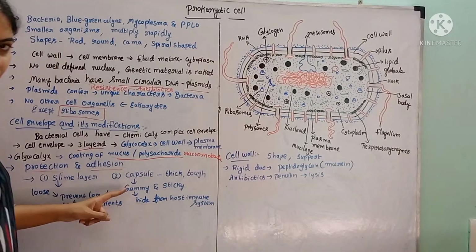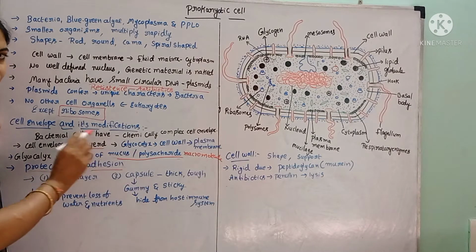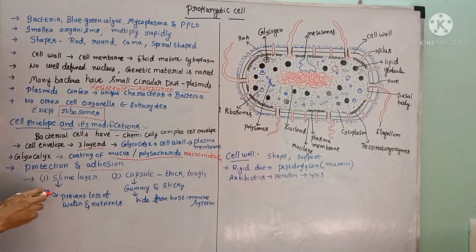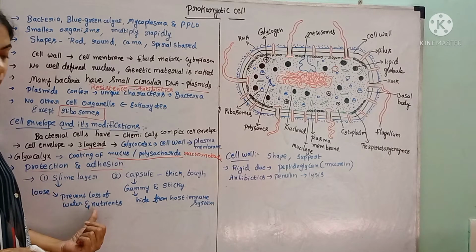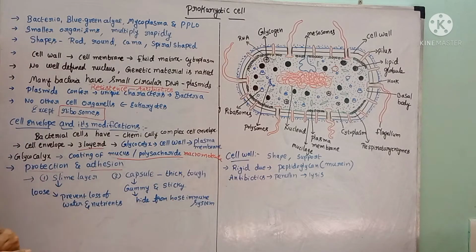How many different types of glycocalyx are present? One is the slime layer and another one is the capsule. What is meant by slime layer? The slime layer is the loosely arranged structure, whereas a capsule is a thick, tough covering around the bacteria. The function of the slime layer is that it prevents the loss of water. The loss of water and nutrients from the bacteria is stopped by the slime layer, and it also helps in the attachment, the adhesion process.